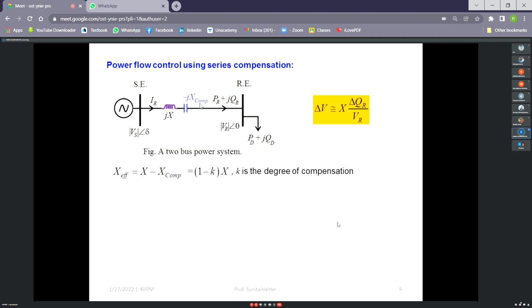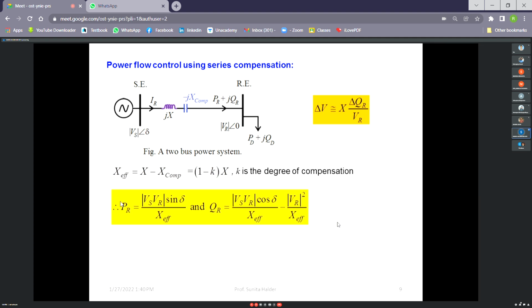That's why there is always a limit in series compensation. In shunt compensation, there is no such limit. In series compensation, we generally do not go beyond 30%, maximum 40%. Thirty to forty percent maximum compensation we do. That's why X comp is written as K into X. K may be 0.4, 0.2, 0.3 like that. K is called the degree of compensation. So maximum 30 to 40 percent, generally in between 20 to 30 percent.